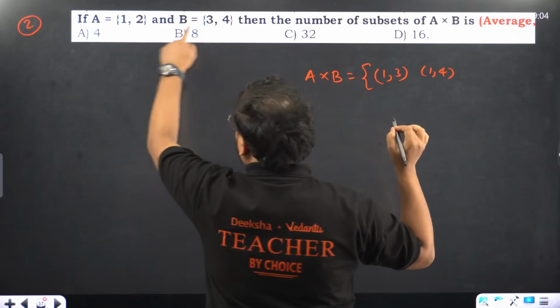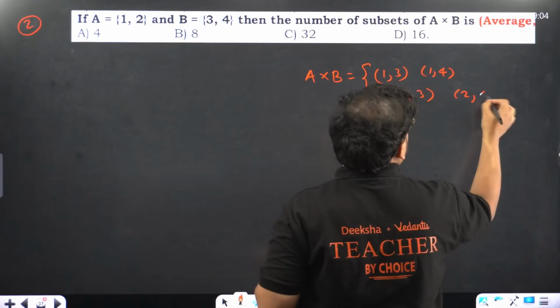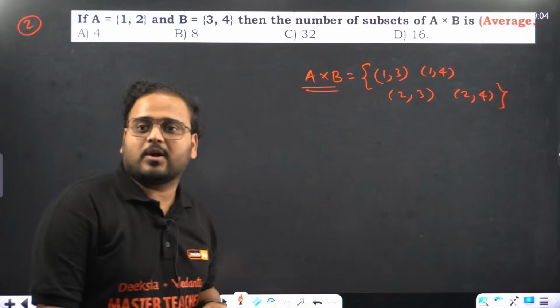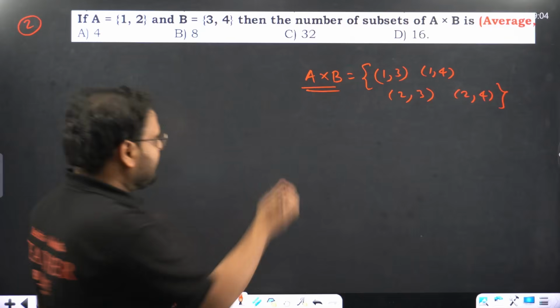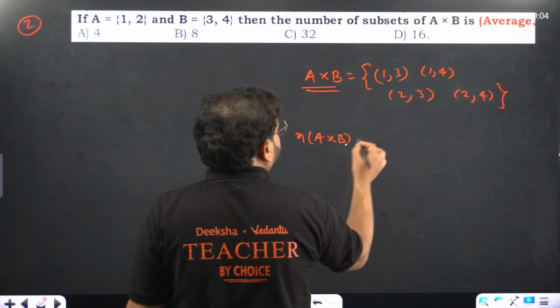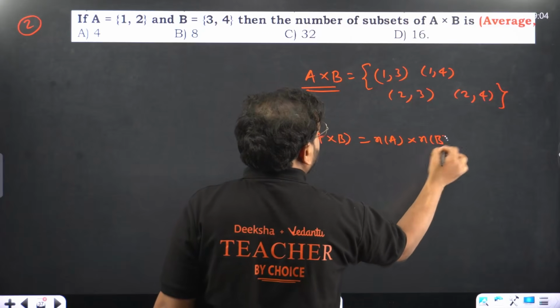Element 2, map it with 3, and element 2 with 4. This is the meaning of A cross B, by the way. This is called the Cartesian product. Same we would have got from here also. N of A cross B is what? Remember? N of A times N of B.